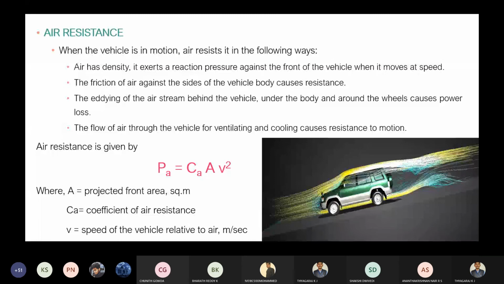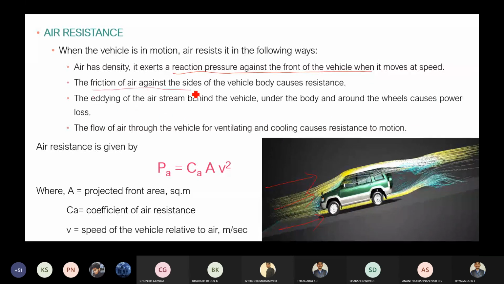Then air resistance. You can see in the diagram, whenever a vehicle is moving, the air is going to hit the front portion of the vehicle. It will exert a reaction pressure against the vehicle when it moves at speed.